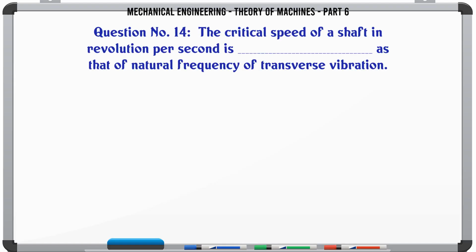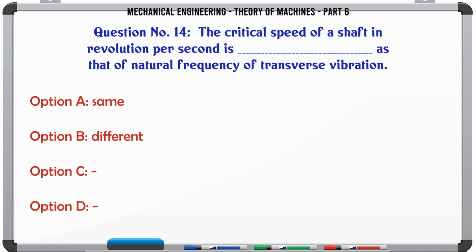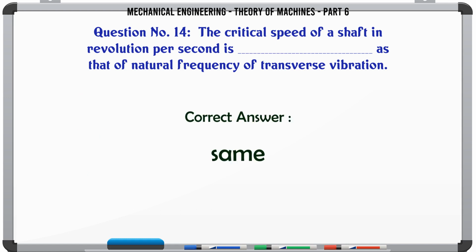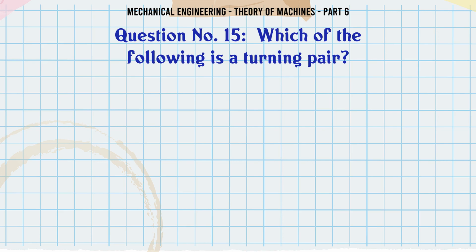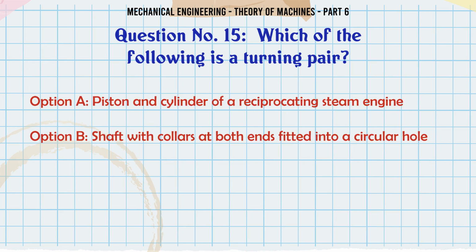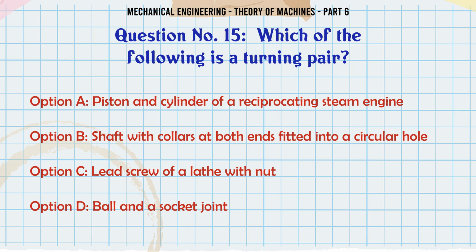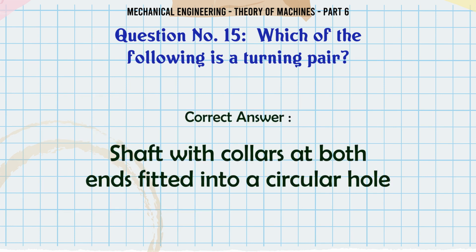The critical speed of a shaft in revolution per second is blank as that of natural frequency of transverse vibration. A, same; B, different. The correct answer is same. Which of the following is a turning pair? A, piston and cylinder of a reciprocating steam engine; B, shaft with collars at both ends fitted into a circular hole; C, lead screw of a lathe with nut; D, ball and a socket joint. The correct answer is shaft with collars at both ends fitted into a circular hole.